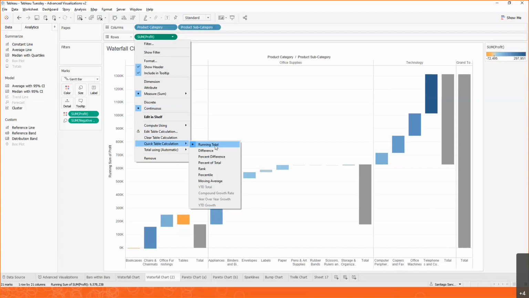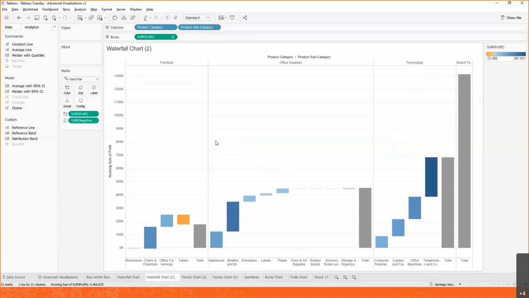So one thing we can do, for example, is say, instead of computing this running total across the whole table from left to right, we want to do this for each of the panes, in this case, the product category. If we change the scope of these table calculations to be for each panel or each product category, notice that now we're restarting every product category. So we have these mini waterfall charts that allow us to see the contribution only within the category.